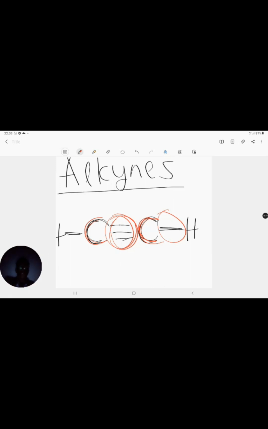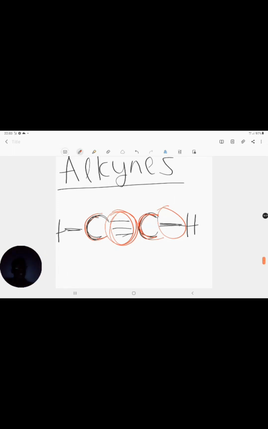So that is a very important property that you need to remember about carbon. I'm a bit sick. Okay, so cool.